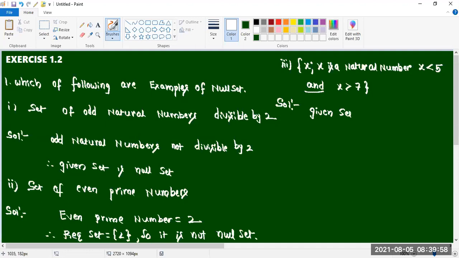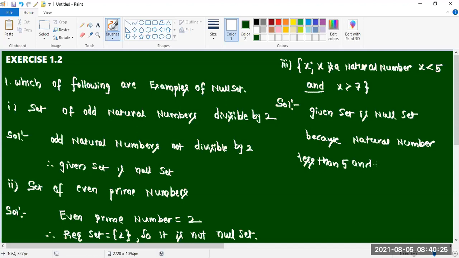Because natural number less than 5 and greater than 7 is not possible.